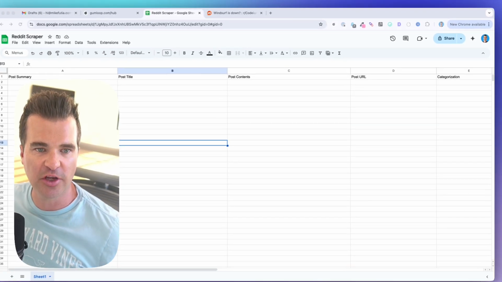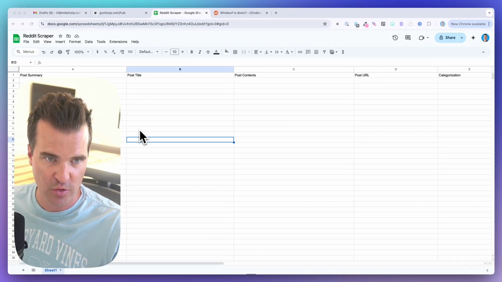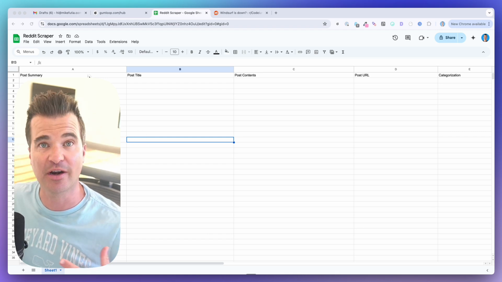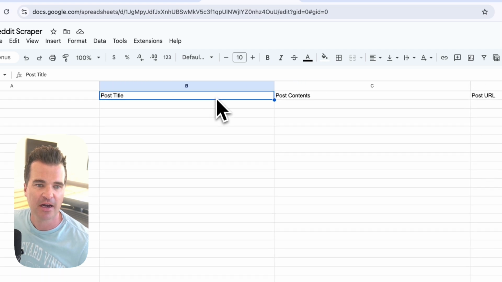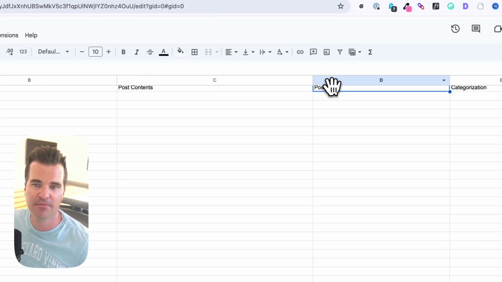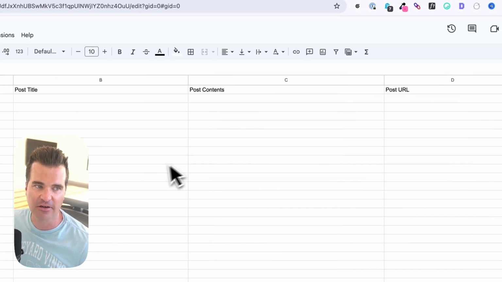The only pre-work that you really need to do is to have a new Google Sheet created here. And if you want to follow along with mine, I have got my columns set as a post summary, a post title, post contents, post URL, and categorization.